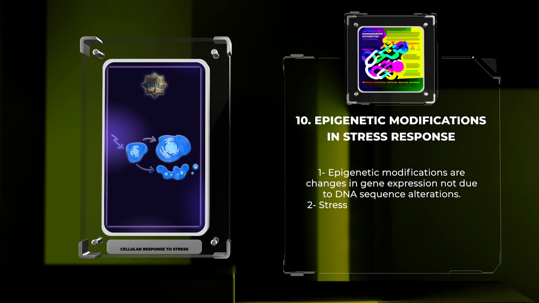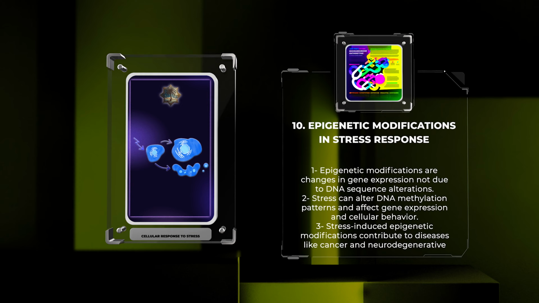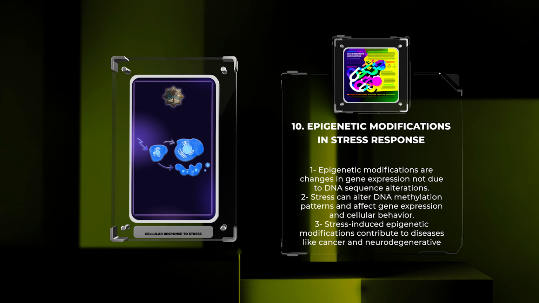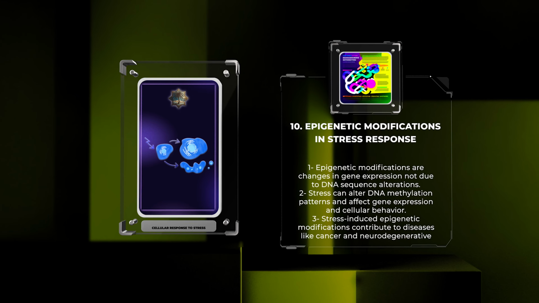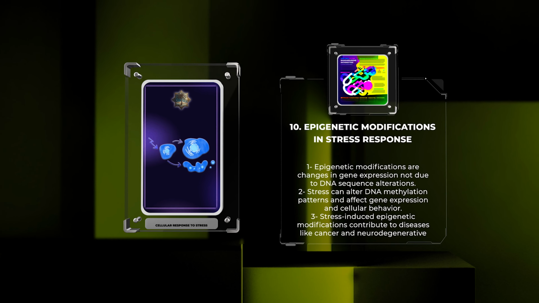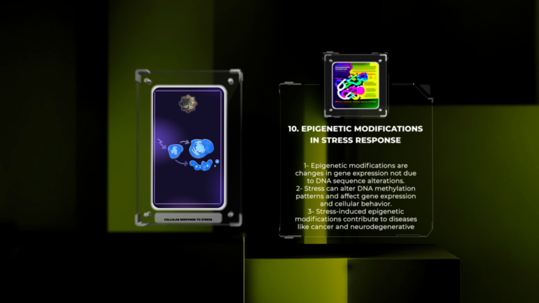Epigenetic modifications are changes in gene expression that are not due to alterations in DNA sequence. DNA methylation, a prominent epigenetic modification, involves the addition of a methyl group to cytosine residues, repressing gene expression. Stress can alter DNA methylation patterns, affecting gene expression and cellular behavior, and contributing to diseases like cancer and neurodegenerative disorders.